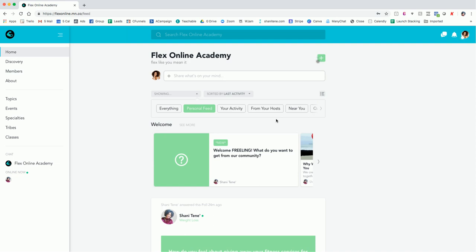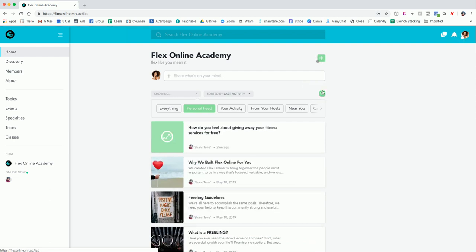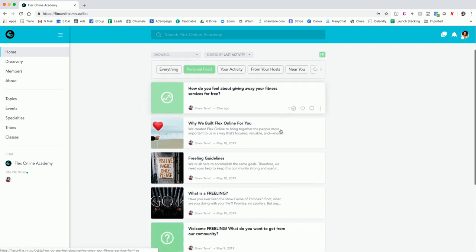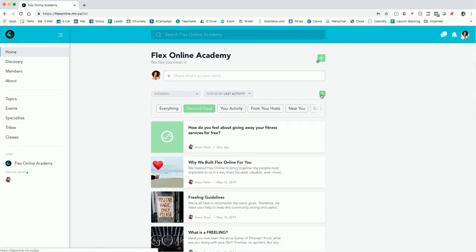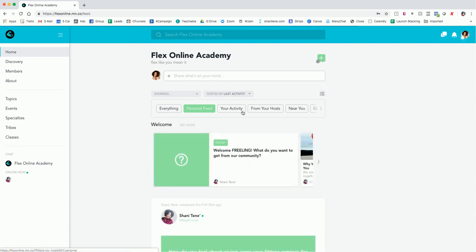Think of this as a cooler Facebook feed. So it works in the same way. You can change the view. This is currently feed view. The other one was list view. This is more like just blog boxes, but I prefer the feed view. So I'm gonna leave mine to here.